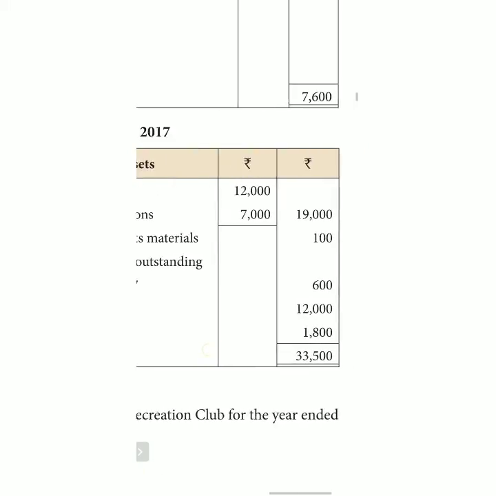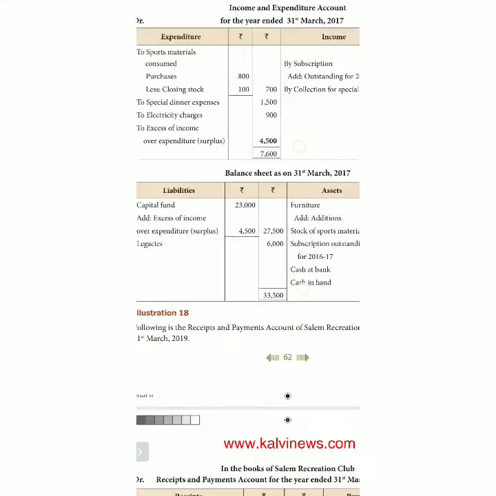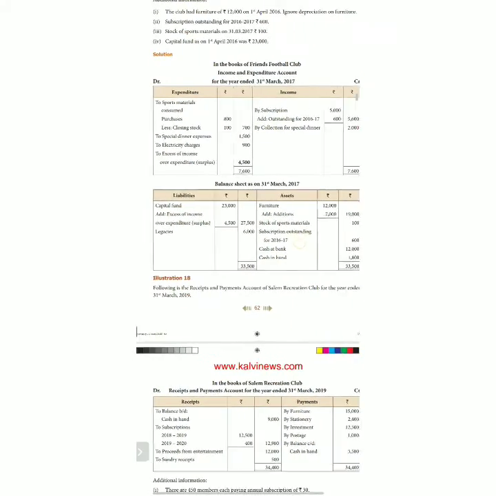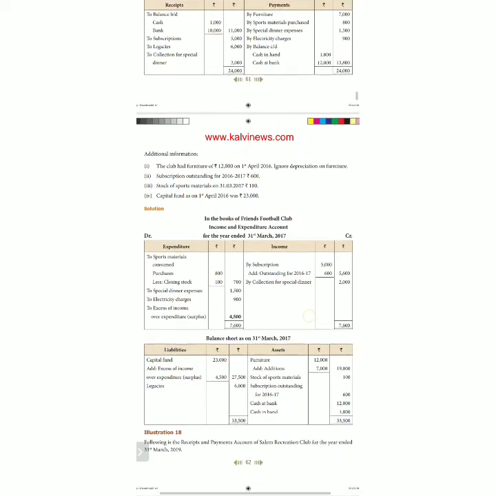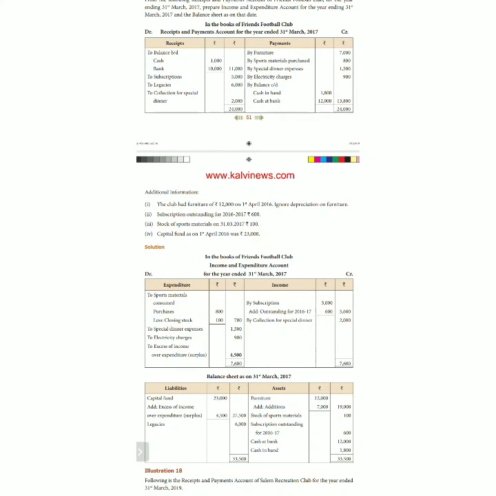Cash in hand and cash at bank are given. This is very simple. Please go through it again. Everything comes on the same page.